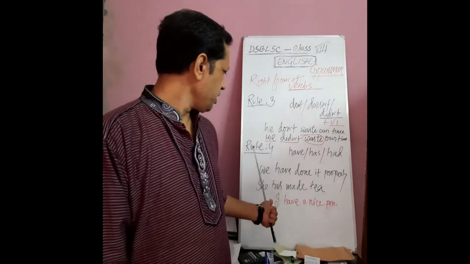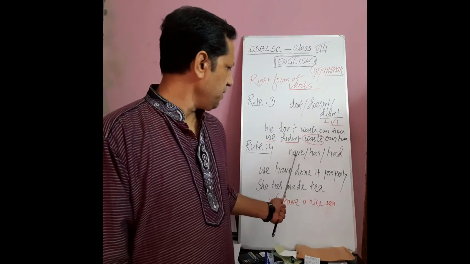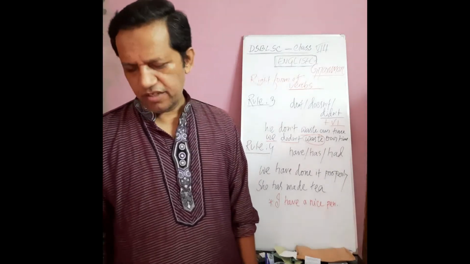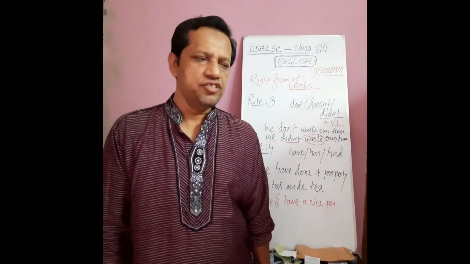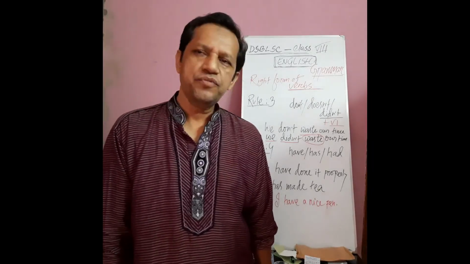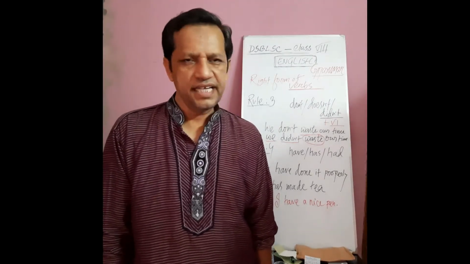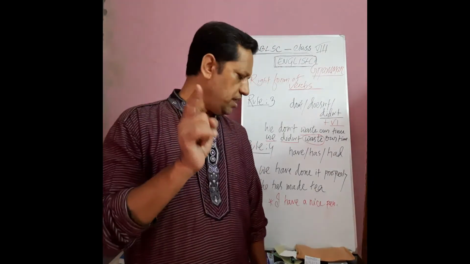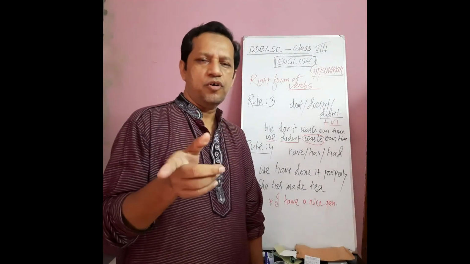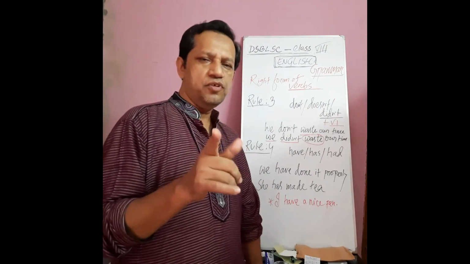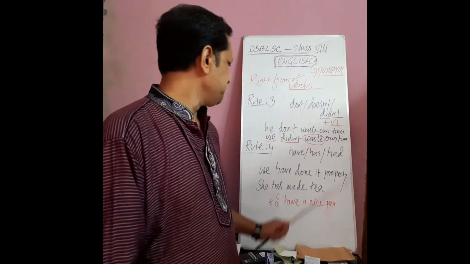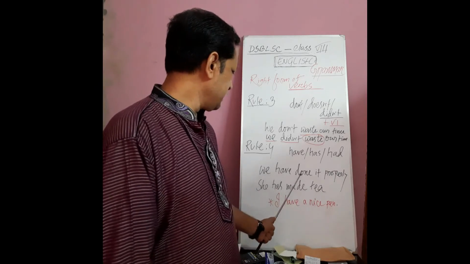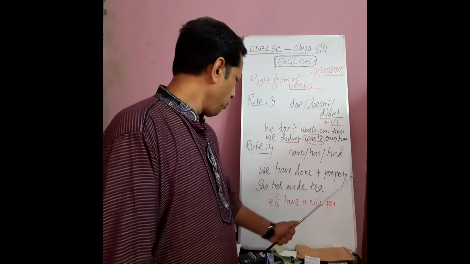Next, rule 4: the use of have, has, and also had. Students, you know well, in the present perfect tense we have to use have or has, and after have or has, we must use the V3 form of verbs or past participle form of verbs. That's why I have written here: We have done it properly.